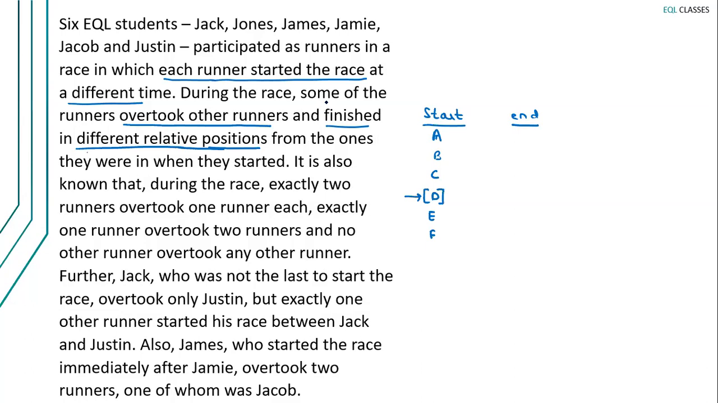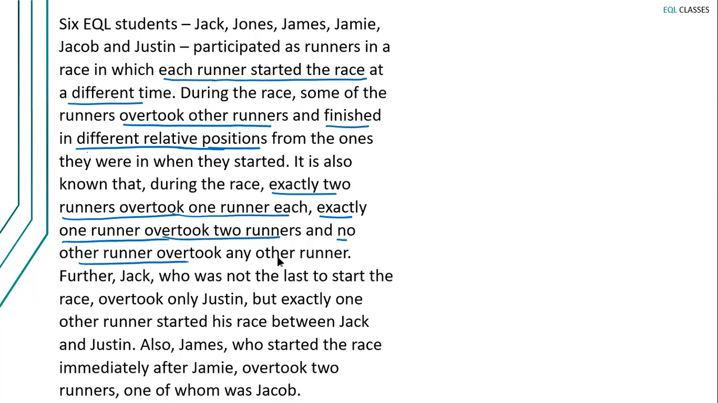So again, repeat the statement: some of the runners finished in different relative positions from the ones they were in when they started. I hope you have understood the meaning of this statement. All right, let's read on. It is also known that during the race, exactly 2 runners overtook 1 runner each. Exactly 1 runner overtook 2 runners, and no other runner overtook any other runner.